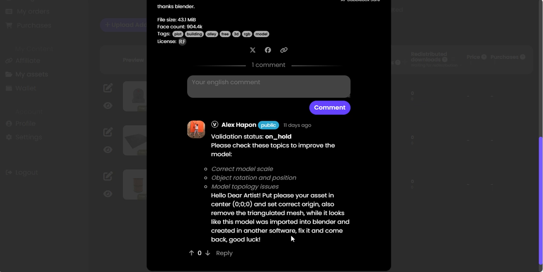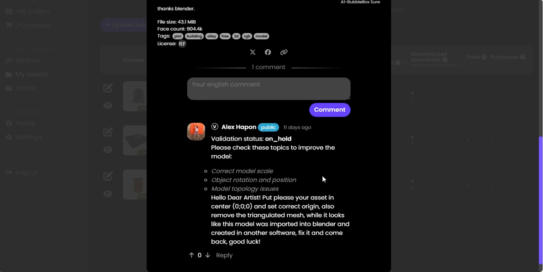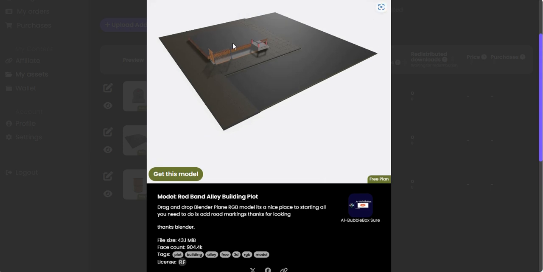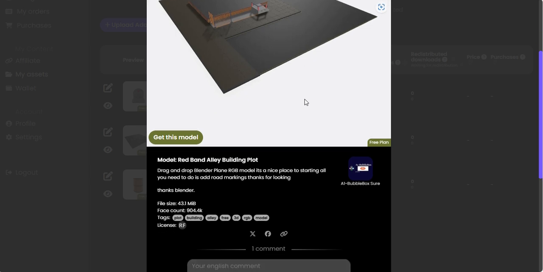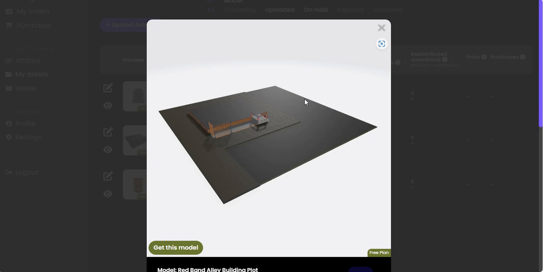There's really not. As I said, so we got beveling issues. So we need to fix the beveling issues. Honestly, I really hate the beveling issue. I know they want the beveling issue. I don't. I hate it. I really do. And it's almost as bad as the empties. I don't like the empties either. And put it in the center of the screen. You're telling me if you load that in Blender, you can't see where that is. It's right there in the middle of the screen, waiting for you. I think